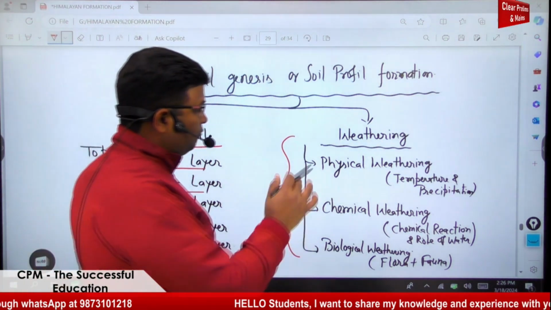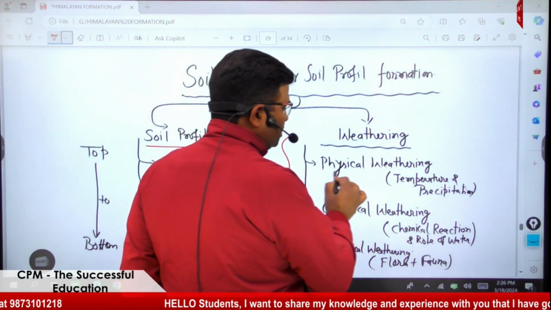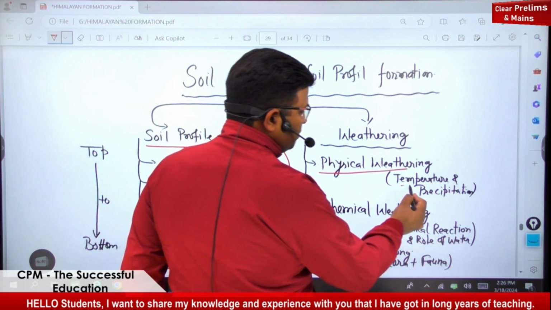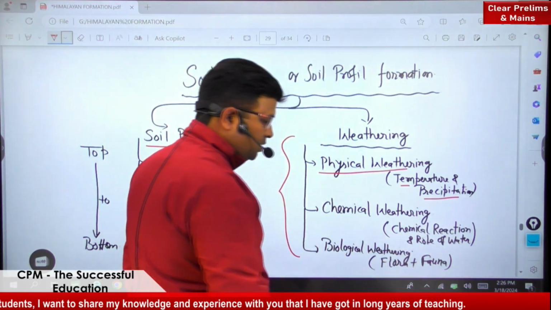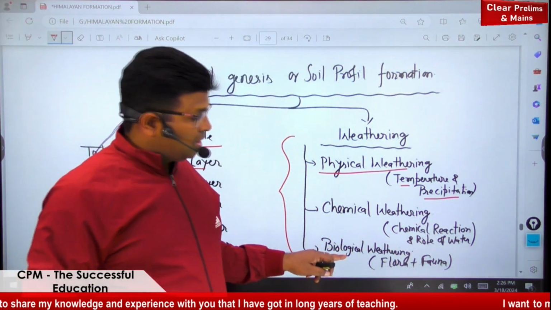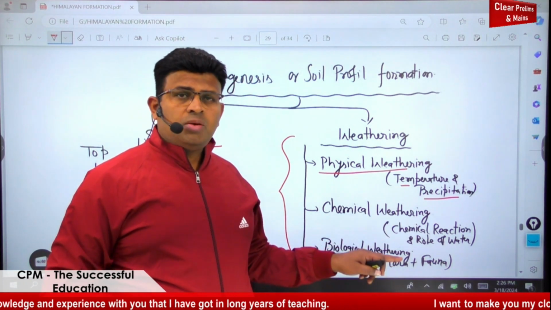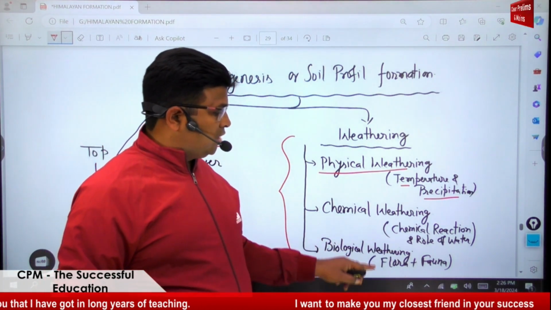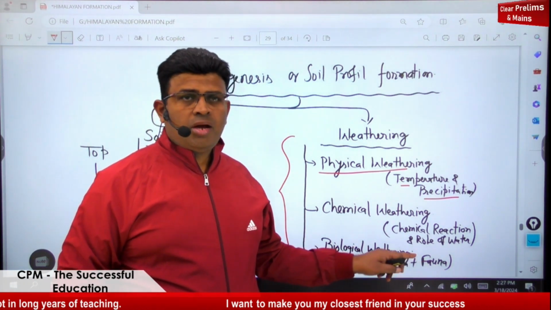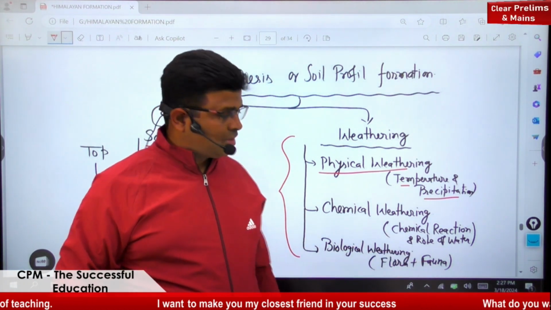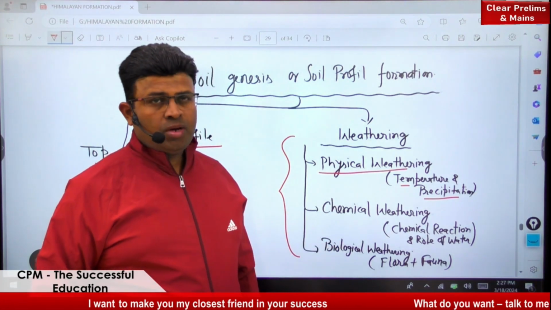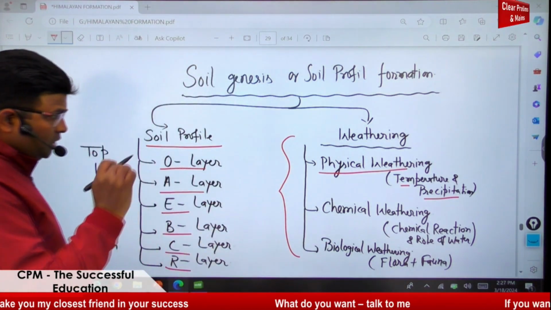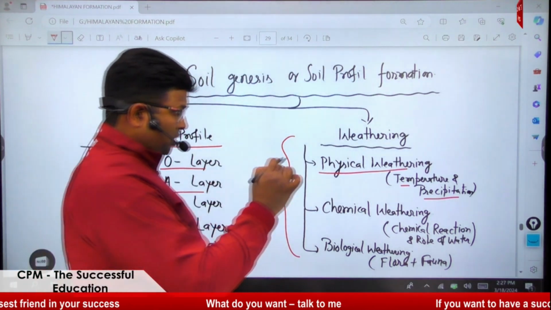It is weathering. And there are three types of weathering: physical weathering, in which temperature and precipitation are important. Another one is chemical weathering, where chemical reaction and water play an important role. And another one is biological weathering, where flora and fauna, meaning plants and animals, play an important role in the formation of soil. Understood?